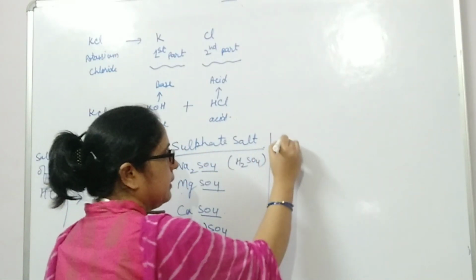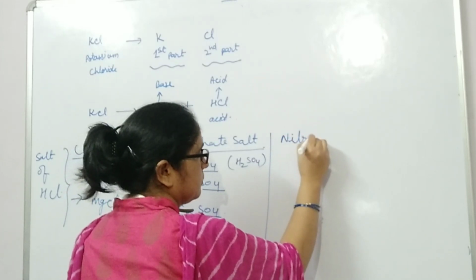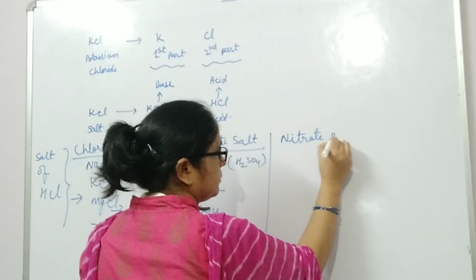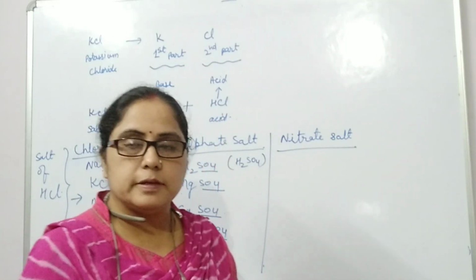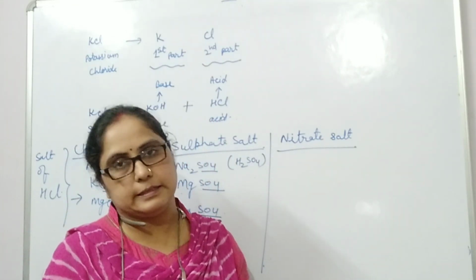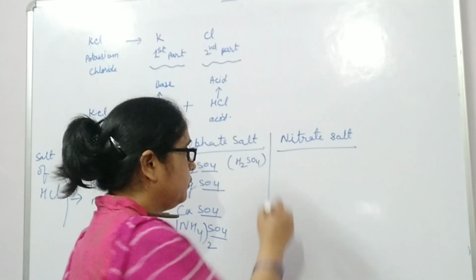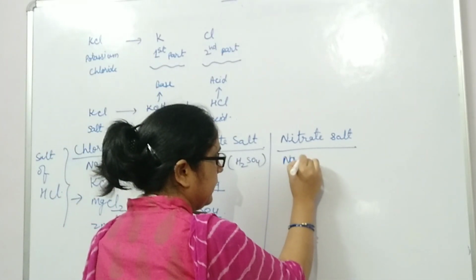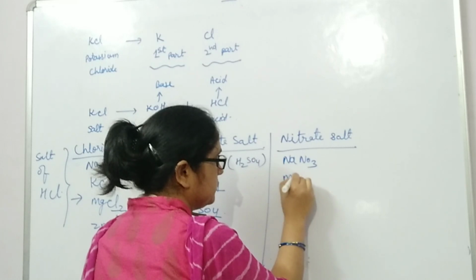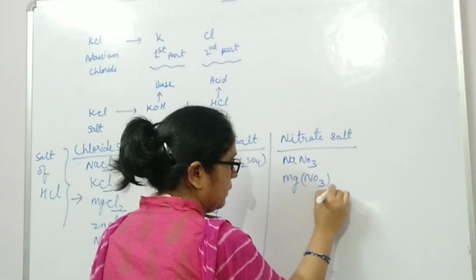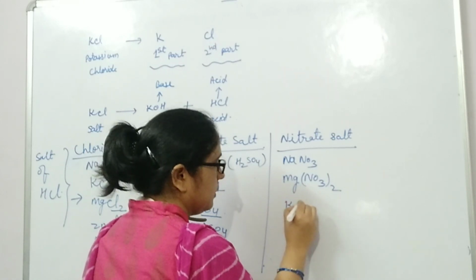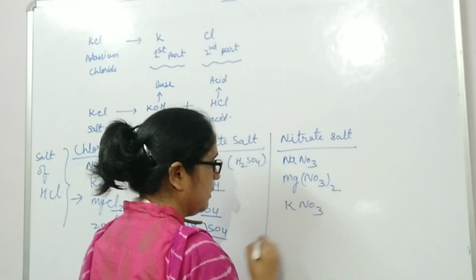Similarly, nitrate salt. The salts which come from nitric acid are called nitrate salts. For example, NaNO3, Mg(NO3)2, KNO3.